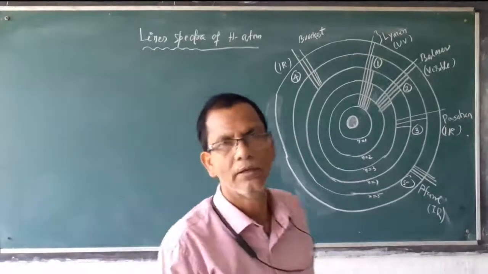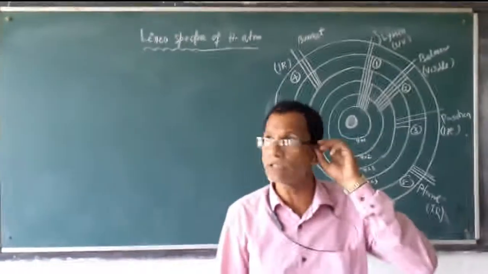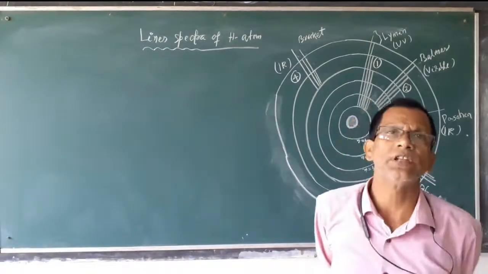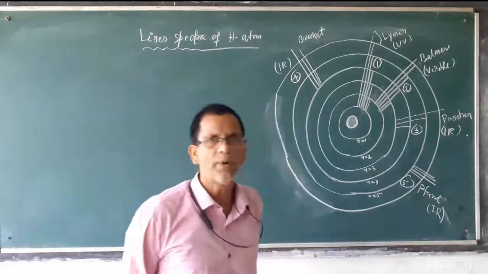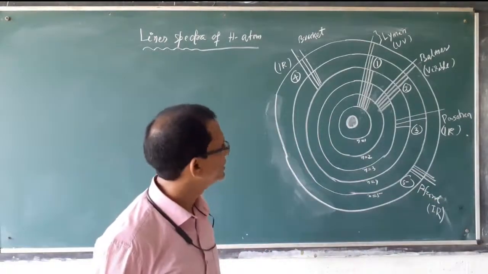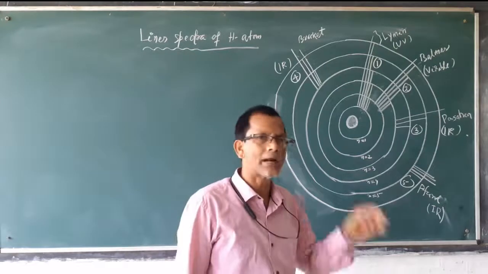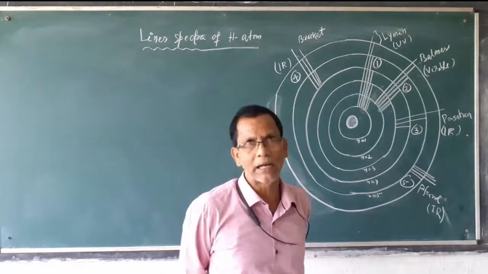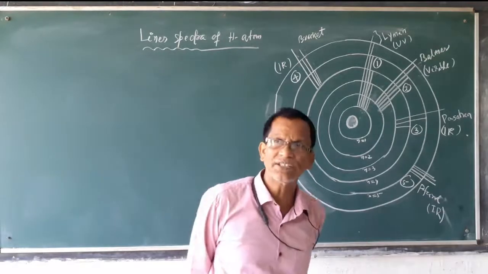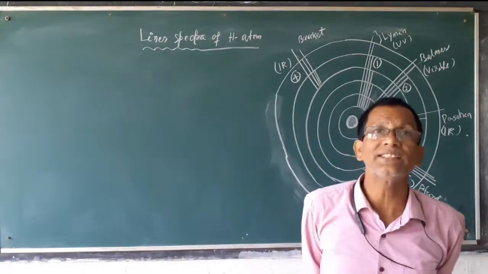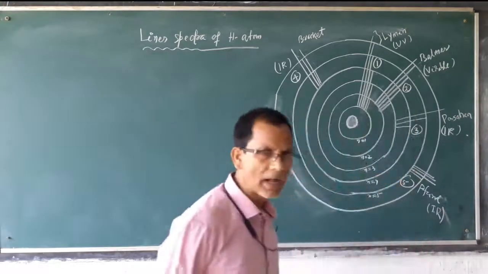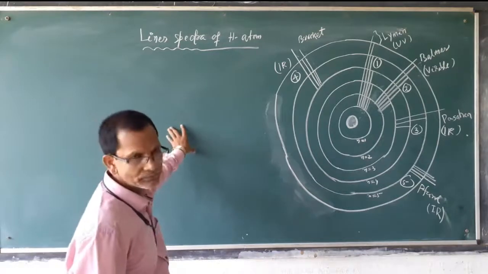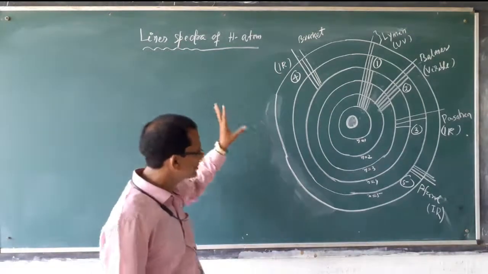Hello friends, today we are going to discuss a very important topic, that is the line spectra of hydrogen atom. It was studied by Bohr. Generally, Bohr studied the spectra of hydrogen atom and hydrogen-like species, that means atoms containing a single electron. What are the spectral lines observed by Bohr for the hydrogen atom?